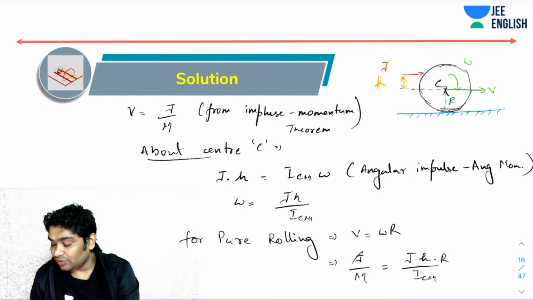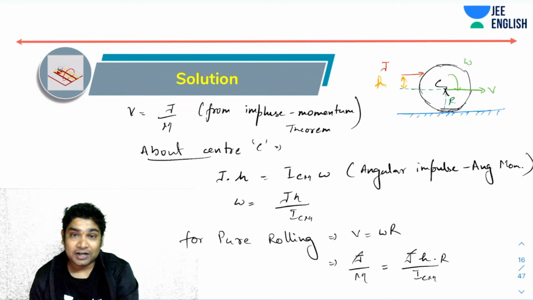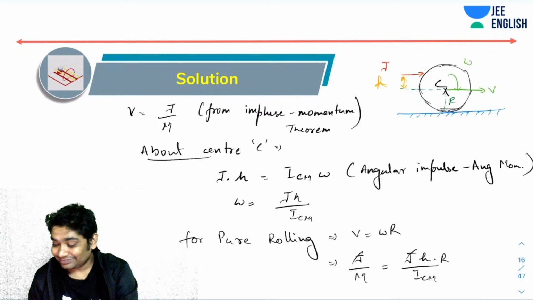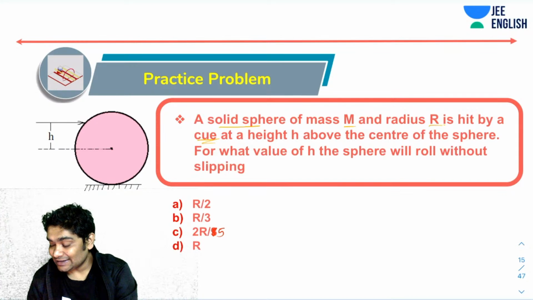This is what you should have gotten. You should have gotten H as ICM over MR. Yes, so H in fact would be ICM over MR.